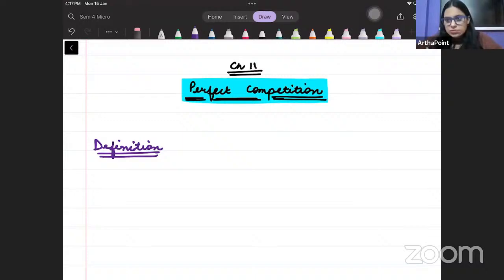Now, many times, students ask, why should we study perfect competition? It is not a real life scenario. कभी असली में हमने नहीं देखा कि एकदम perfect competition हो. Even when you go to sabji mandis, when you go to these bazaars, you will see that somebody is selling tomato for 10 rupees per kg. Somebody is selling tomato for 12 rupees per kg. Somebody is selling for 15 rupees per kg.